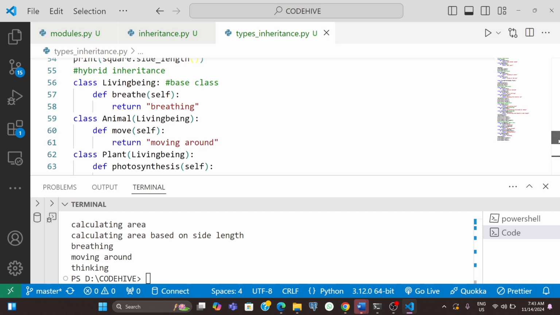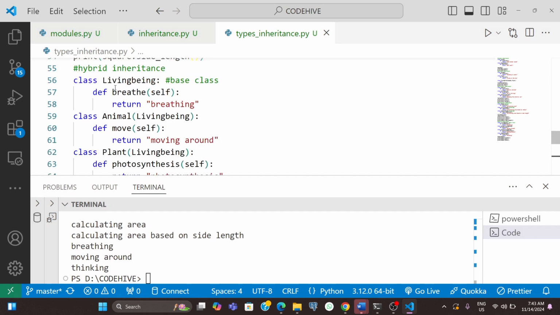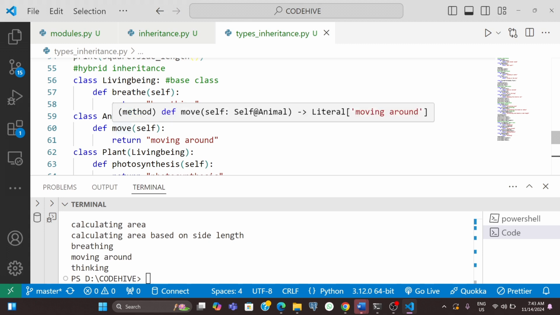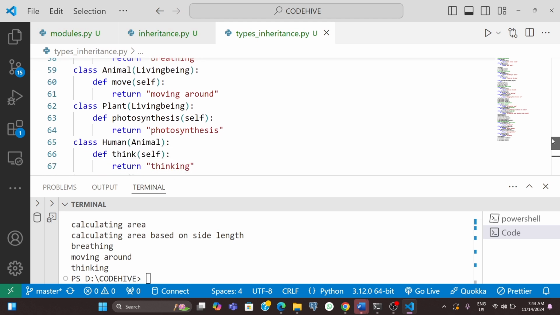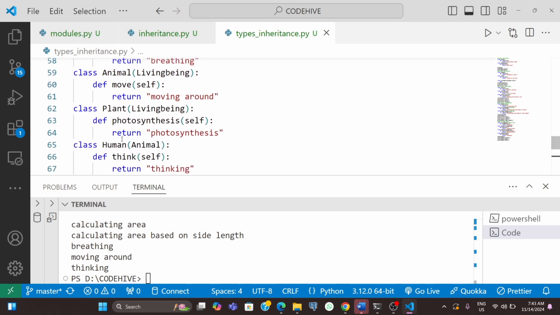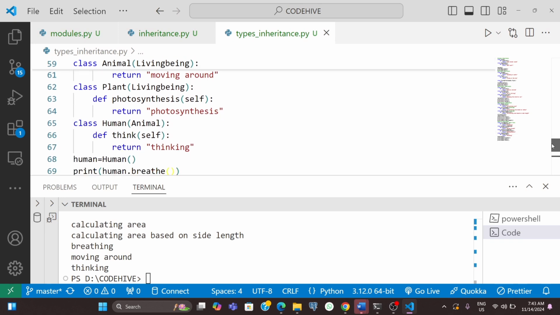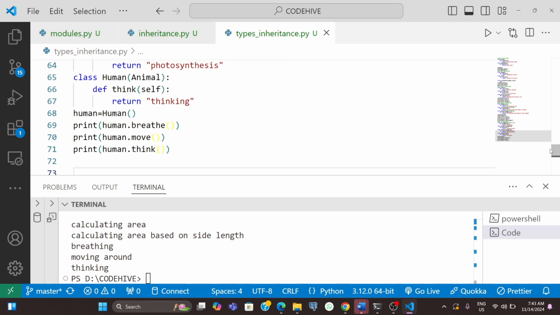So here we defined a class living being, then it has two derived classes, that is animal and plant. Then we have implemented another class human, which is derived from this animal class. So it is a mix of multi-level and hierarchical, right? This is known as hybrid inheritance. I have covered all the major types of inheritance in Python. They are single, multiple, multi-level, hierarchical and hybrid.